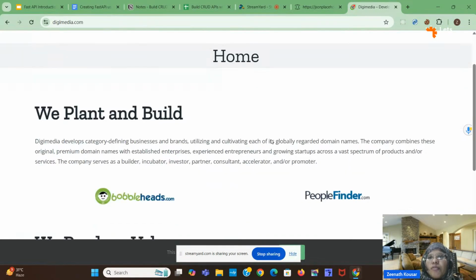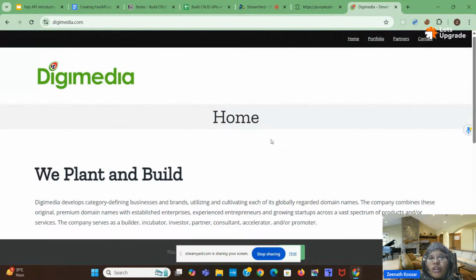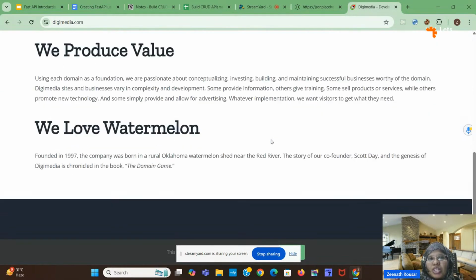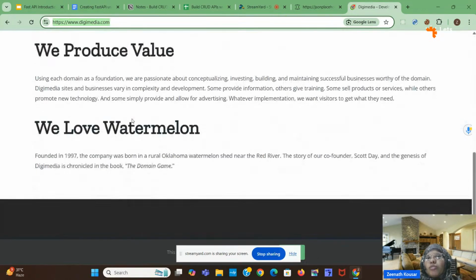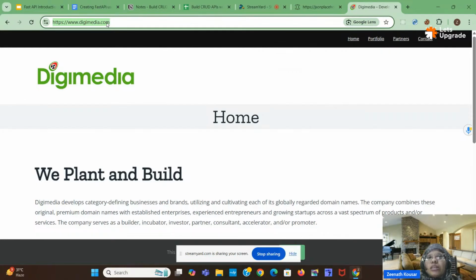So you can create a full stack application like this. After connecting the front end with this backend API, we can create a full stack application. After creating this application, we can deploy it. Deploying is nothing but storing our particular application on the server so that anyone can access it from anywhere. If you create it on your laptop, only you can access it. If you host or deploy it, then it will get stored on the server. After it is stored on the server, how do you access it? With the help of a request. So this is the request which got mapped to this website. If you request this, you will get this website.